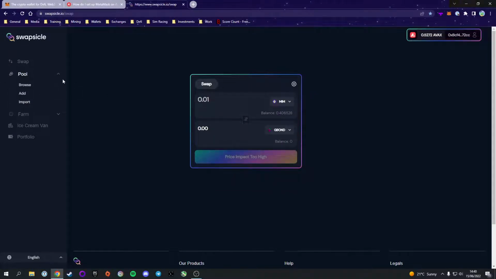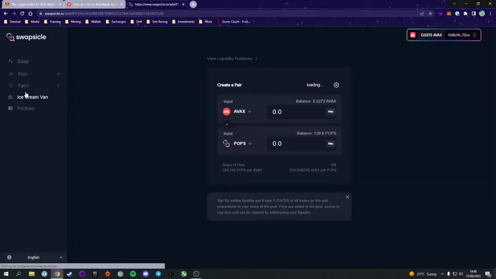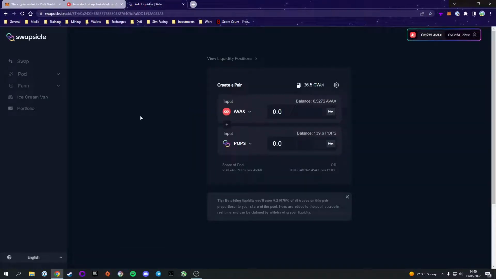Now let's move on to some more advanced features. I'm going to start with the pool tab. This is where you can choose 2 tokens in 50% distributions, shall we say, and add them to the liquidity pools of Swapsicle. So you're fundamentally providing the tokens that allow people to trade. I showed you the example of trading AVAX to POPs. That was made possible because users have deposited 50% AVAX and 50% POPs into the pool. That then allows me to trade using this liquidity pair.